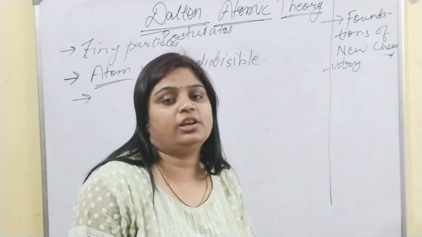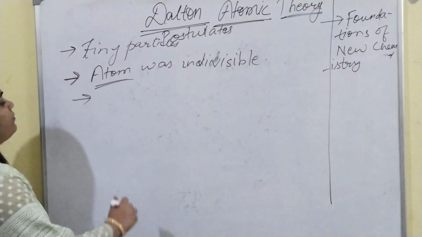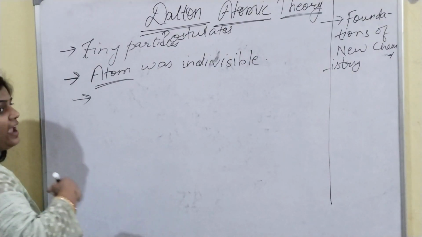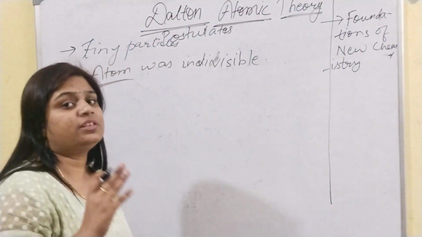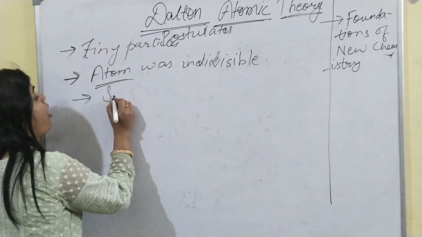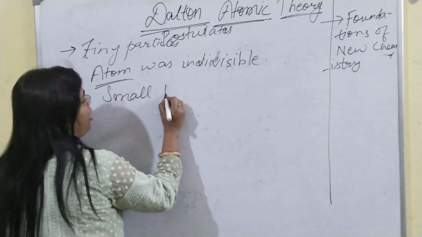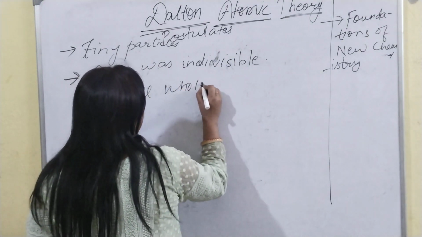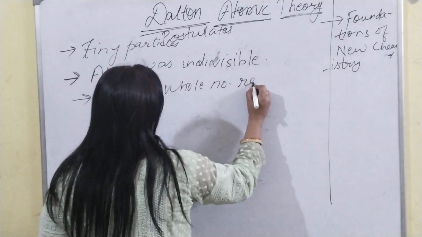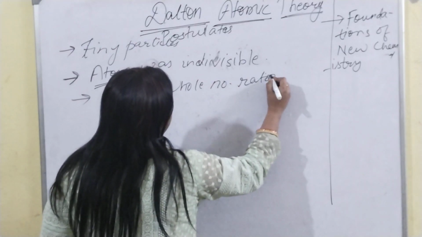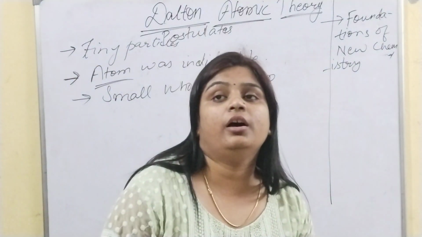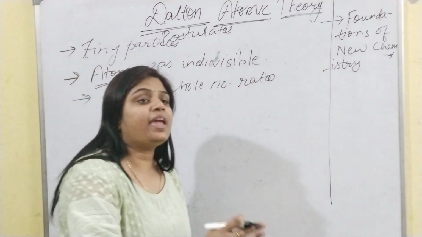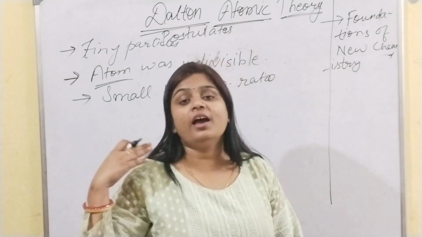The third postulate of Dalton was that atoms of elements are joined in a small whole number ratio to form a larger compound, and it cannot destroy or make a new atom.